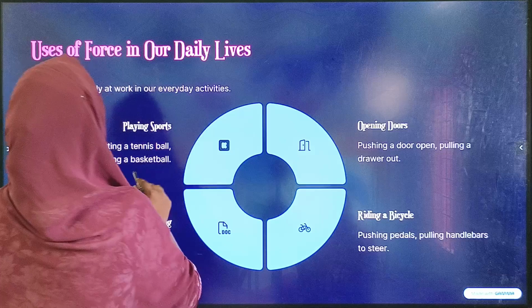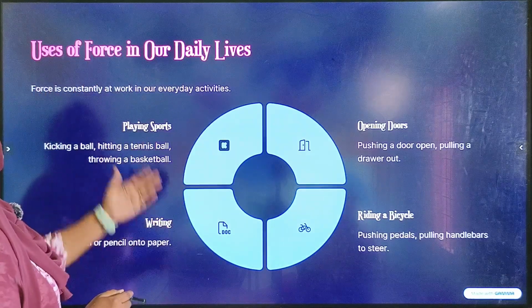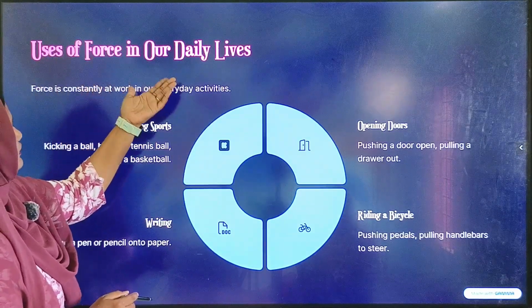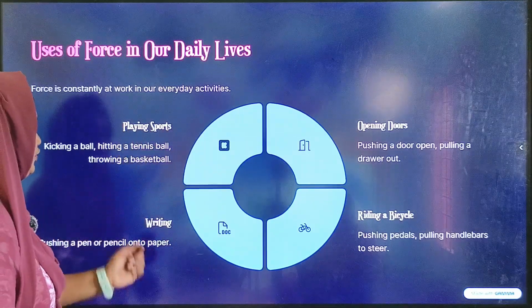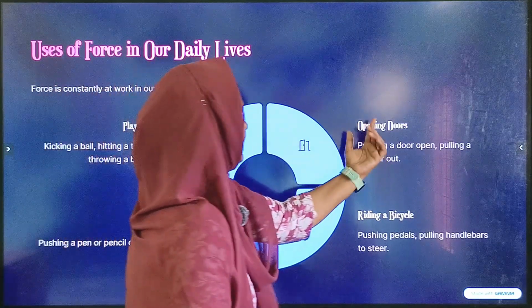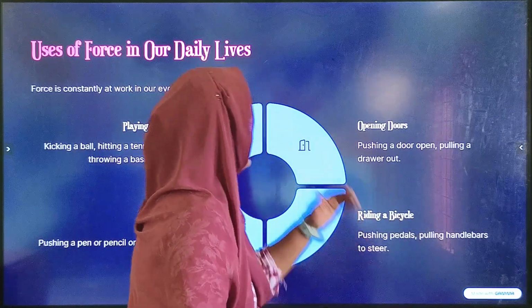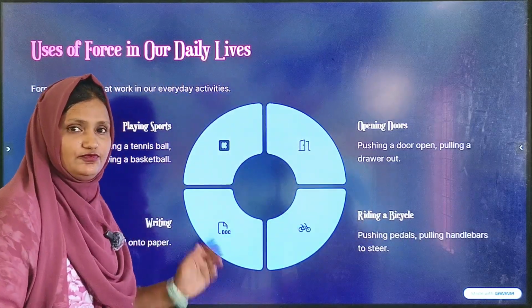Now see, these are some examples of force in our daily lives: playing sports, writing, opening doors, riding bicycles. These are all examples of force.